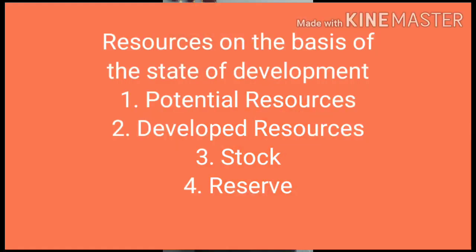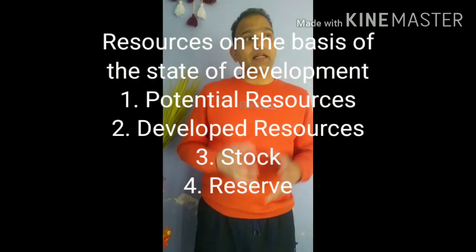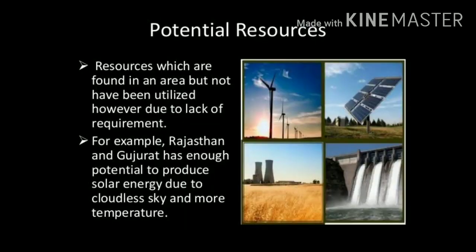Another category of natural resource, or resources in which we divide, that is state of development. And in this way, we divide our resources in 4 categories, that is potential resources and developed resources, stock and reserve. And first of all, I will take the first category, that is potential resources. And what is potential resources?